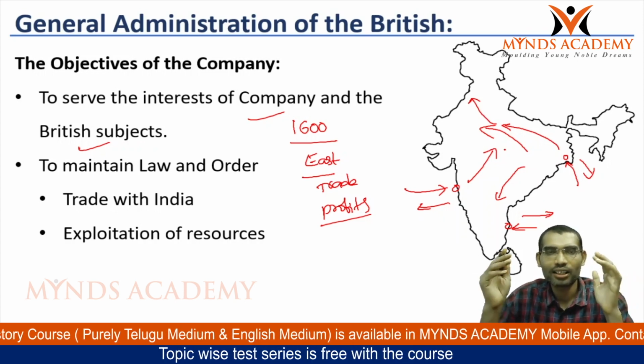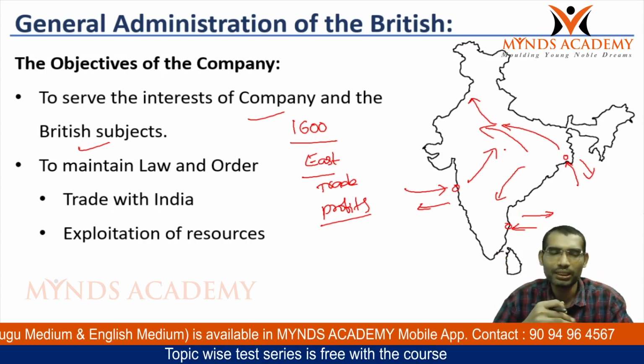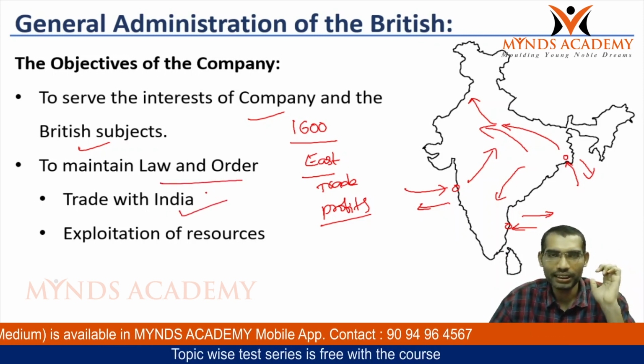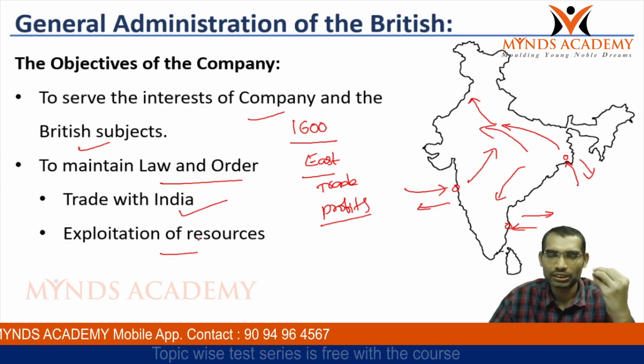For this, law and order should be maintained. So the main objective of the company was to maintain law and order for trading with India and to exploit the natural resources of India.